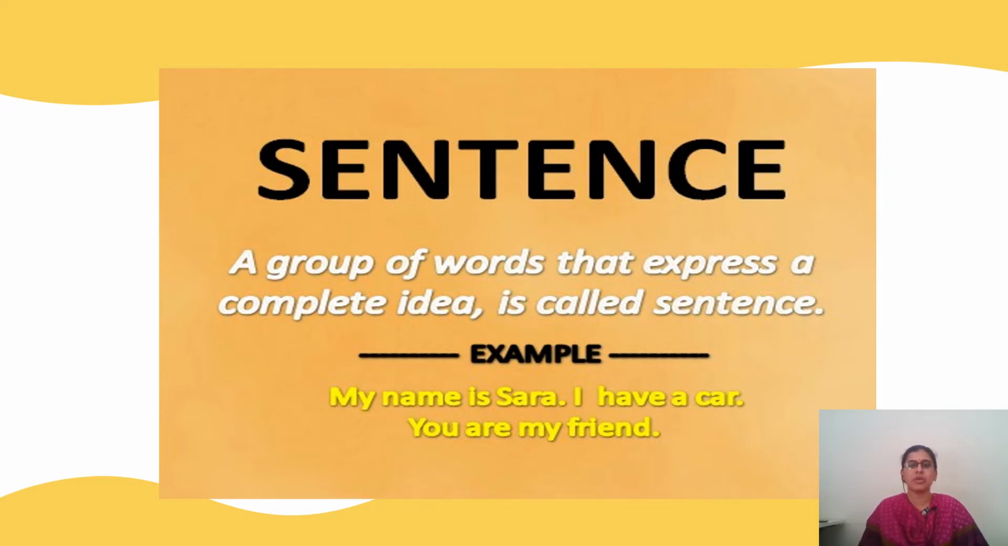So here you can find a few examples of sentences. My name is Sarah. I have a car. You are my friend. So these are examples which show that there is a group of words, put in correct order, and when we read them, it gives us a complete meaning. It gives an idea.